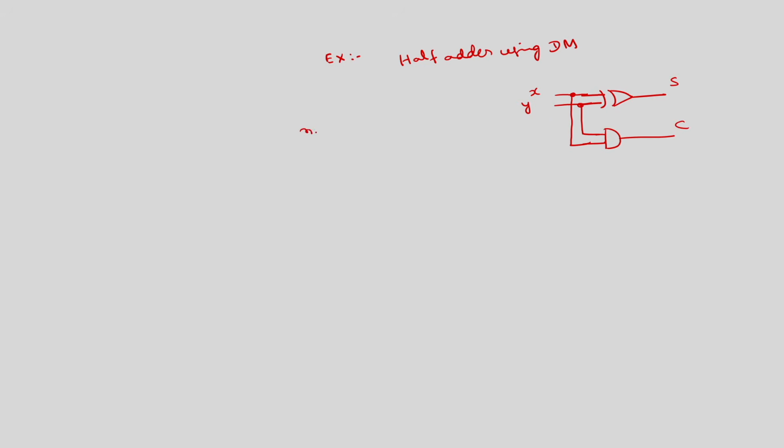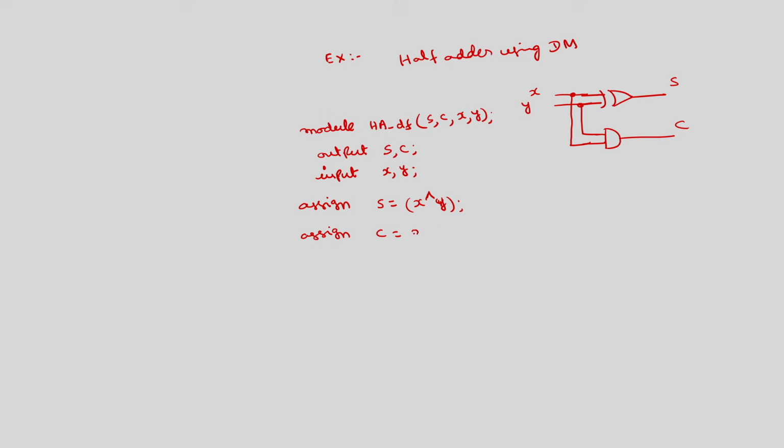Okay. So, module half adder underscore data flow (S, C, X, Y); output S, C; input X, Y; assign S is equal to X exclusive OR, the symbol is this, operator Y. Assign, you can use a single assign and you can put a comma also. Okay. Carry is equal to X and Y.